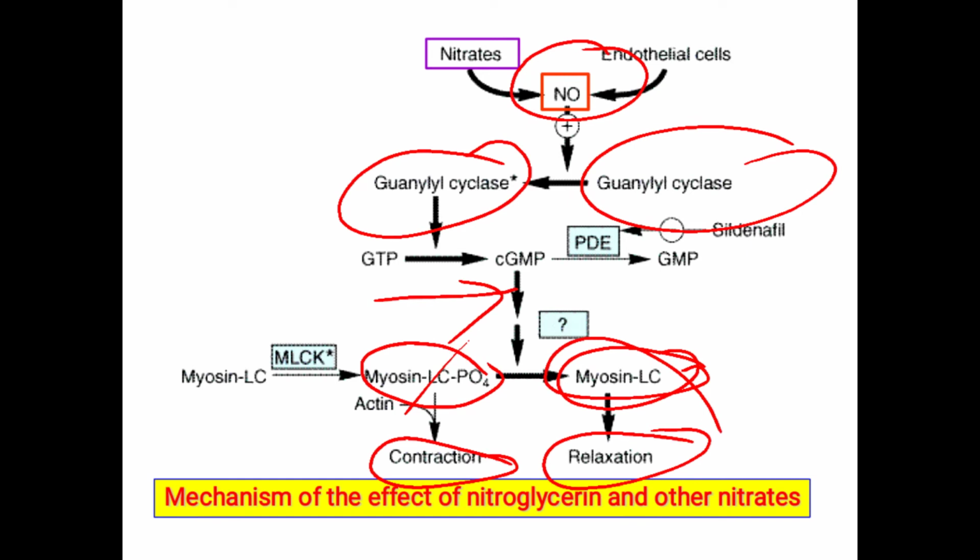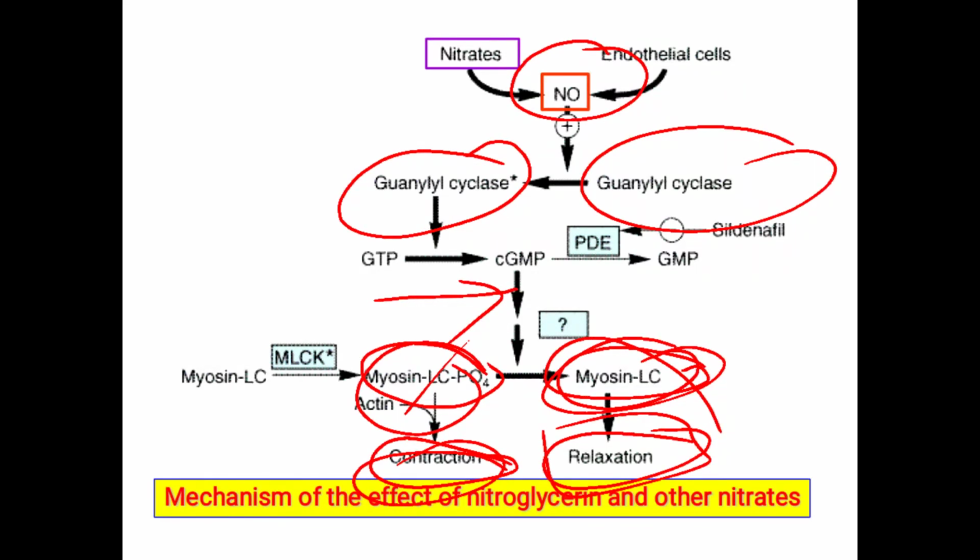If this kinase enzyme is not available, then myosin light chain kinase phosphate is formed, so it causes the contraction. So activation of the cyclic GMP through nitric oxide of the drugs, they are responsible for the dephosphorylation of myosin light chain kinase phosphate into the myosin light chain, which is responsible for the relaxation.